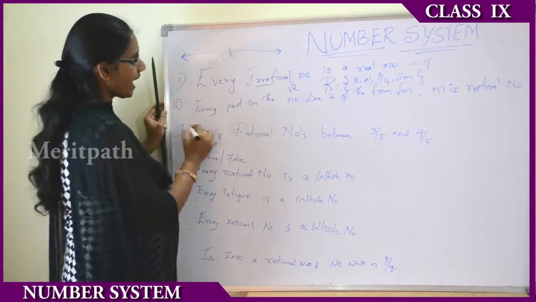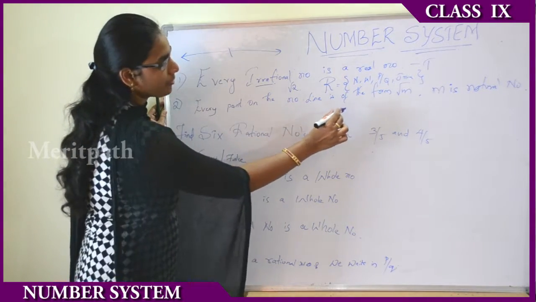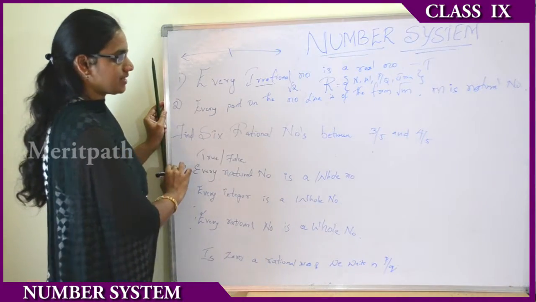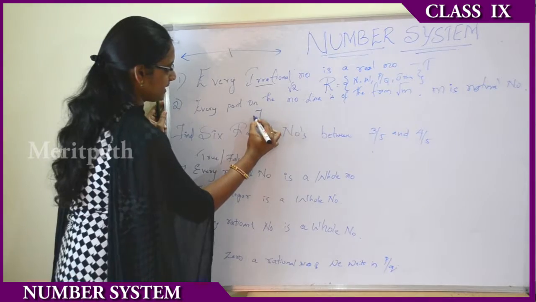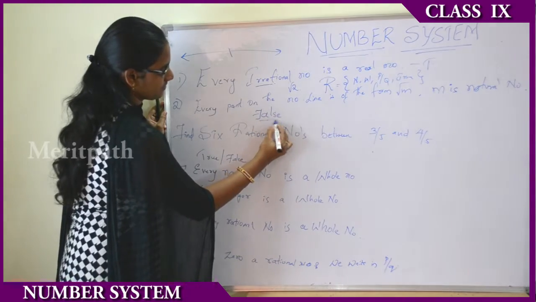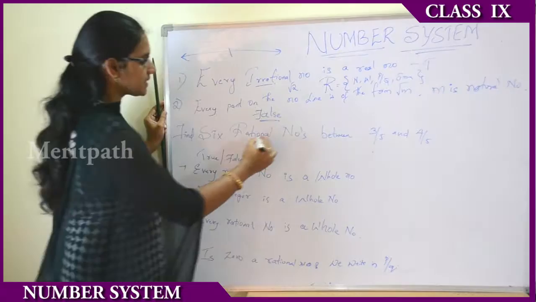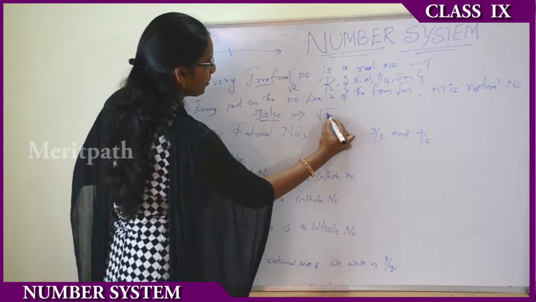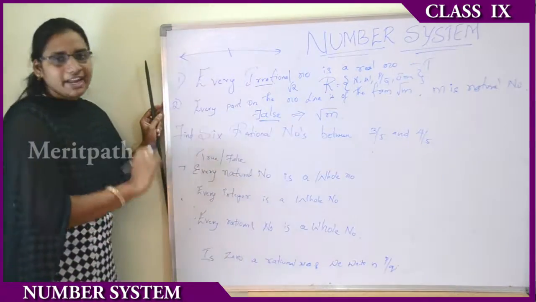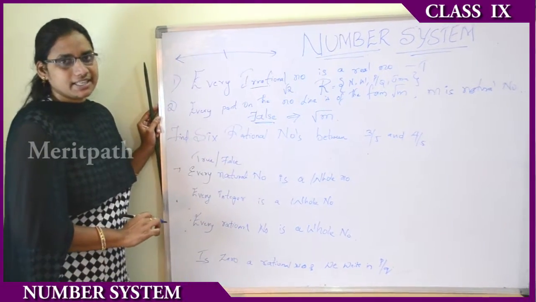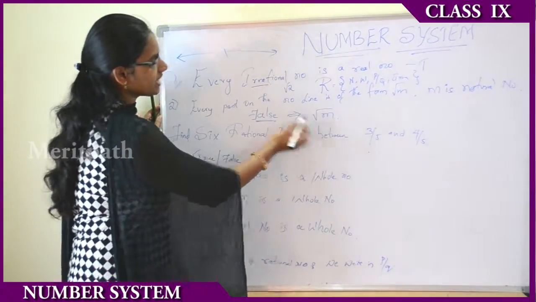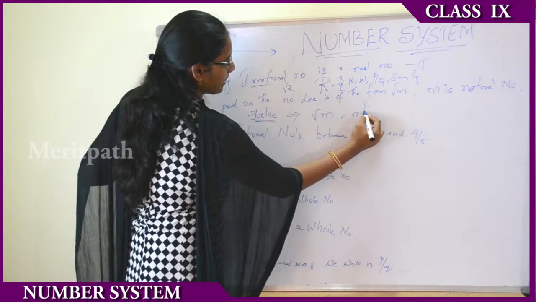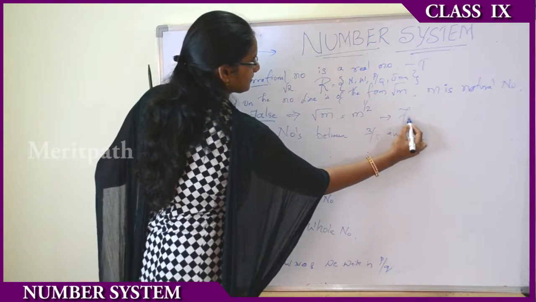Second question. Every point on the number line is of the form root m, where m is a natural number. Is this true or false? It is false. Because we cannot write some numbers in the form of root m, since not every number has a square of it. Root itself denotes m power 1 by 2. False.